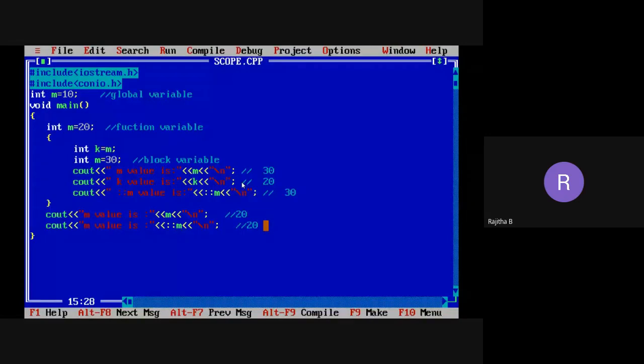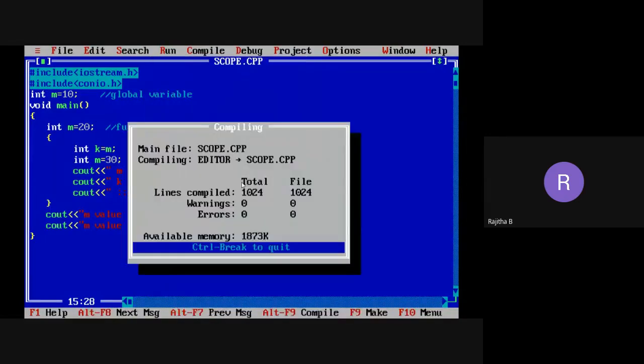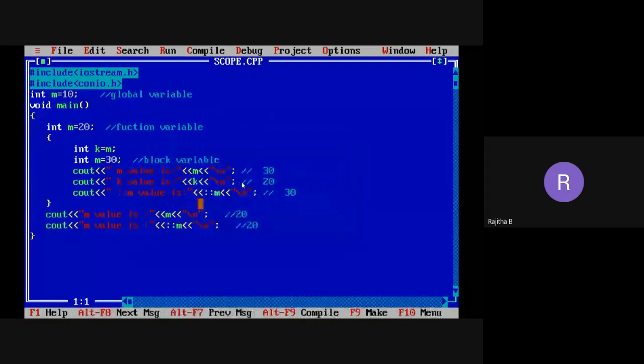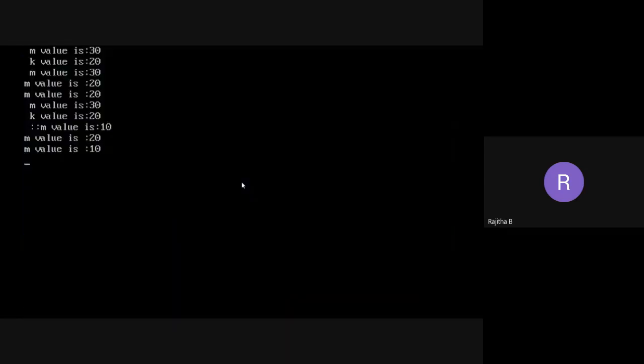Now let's see the output here. I'm going to run the program. I want to save this. Now see the output. I want to clear this. Somebody just asked about that: if you are not using CLR, SCR, what happens? Now see this one. I'm getting the previous output also here.